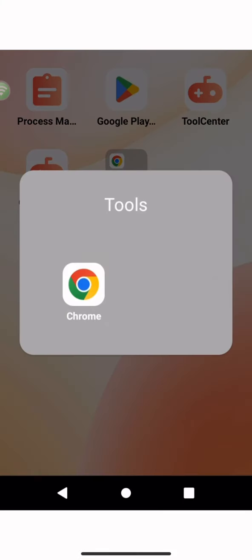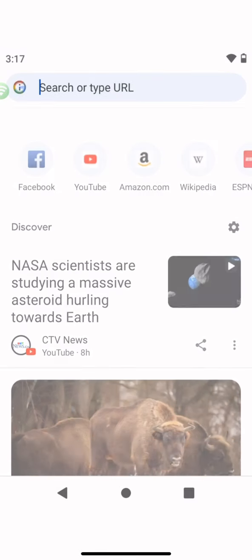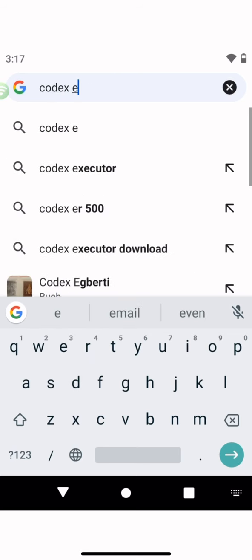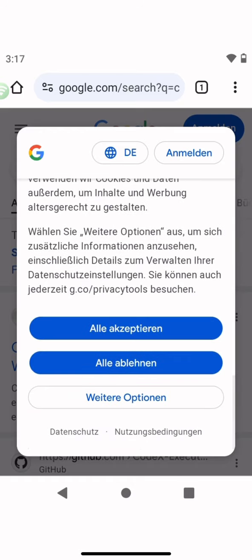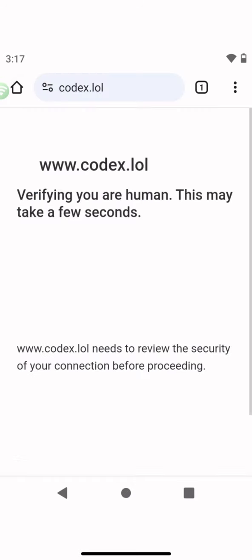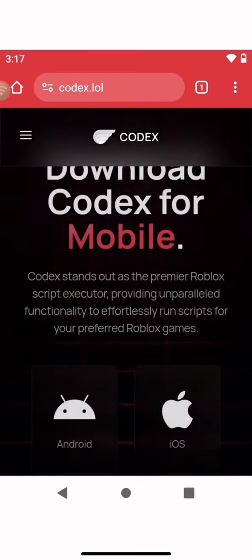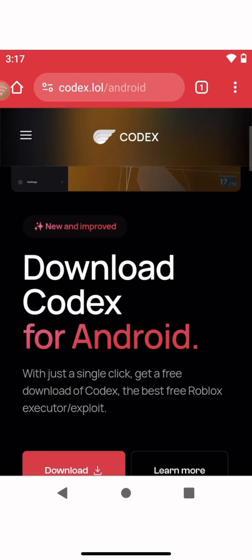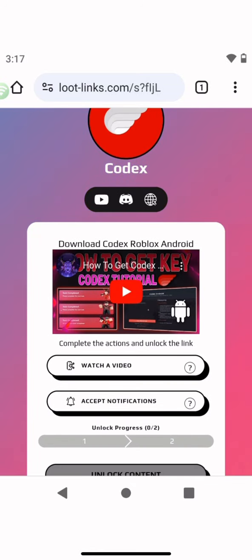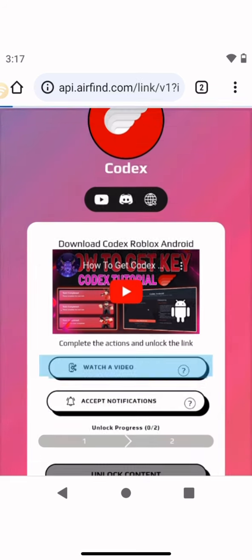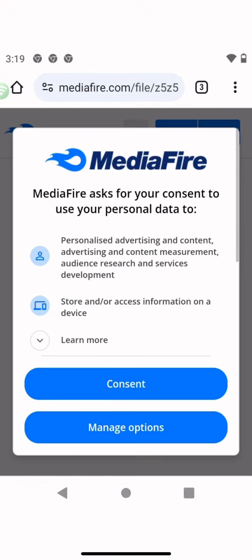And now go to Chrome and download Codex. And finish these ads, then you should be able to download Codex. So I finished the ads and now I can download Codex.